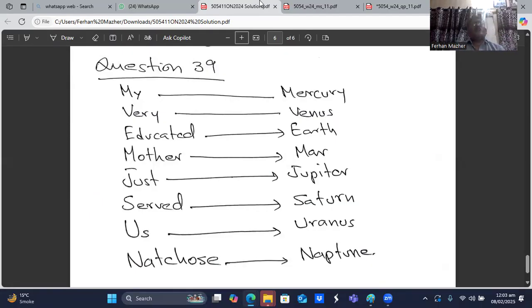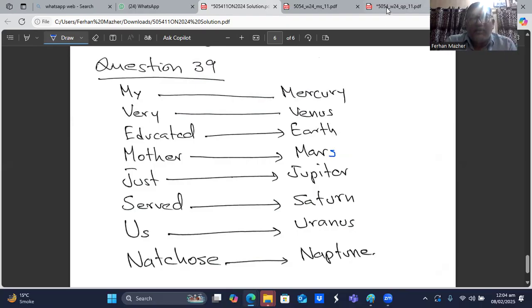My very educated mother just served us nachos. So that's Mercury, Venus, Earth, Mars, and Jupiter, Saturn, Uranus, Neptune.